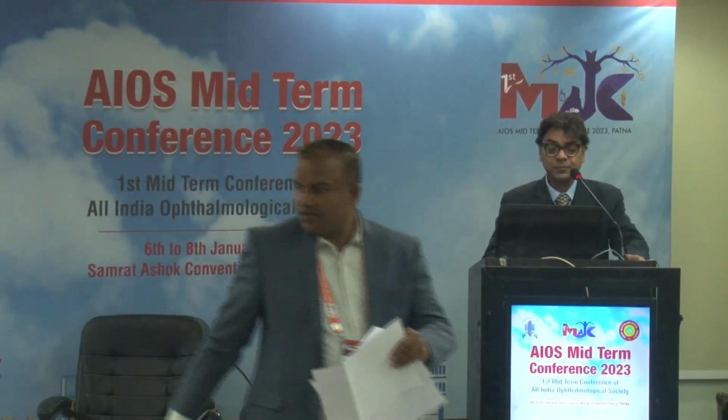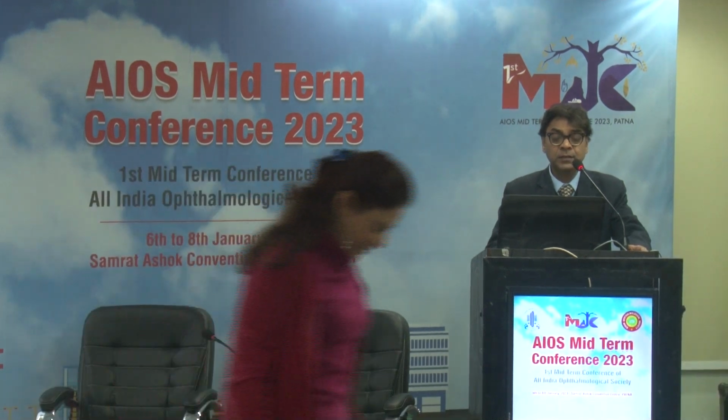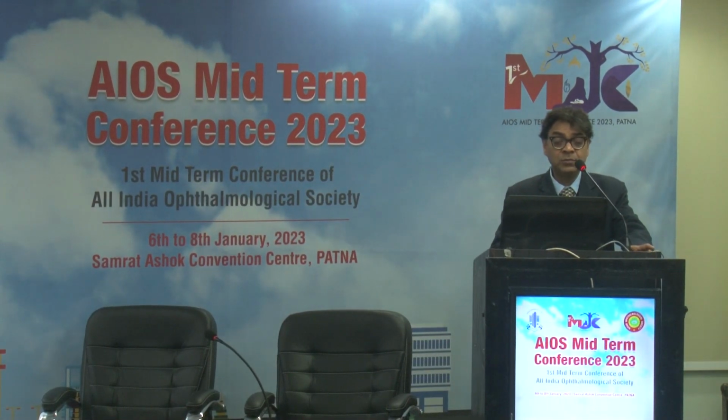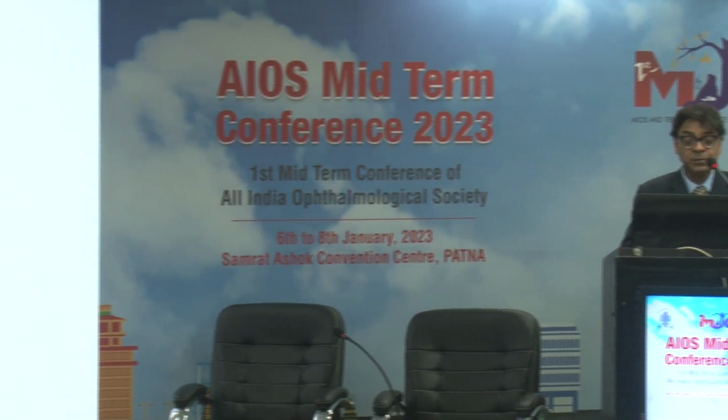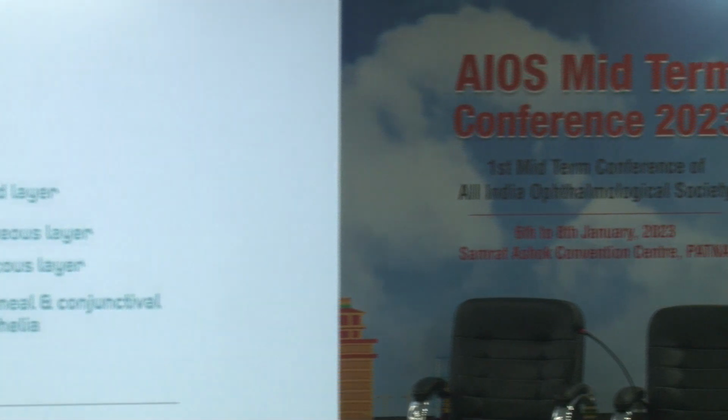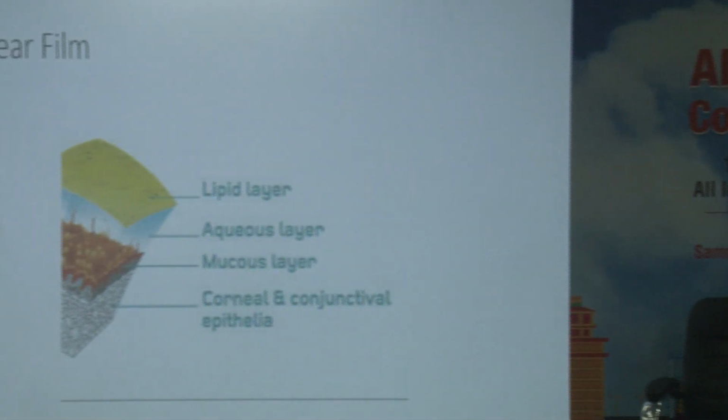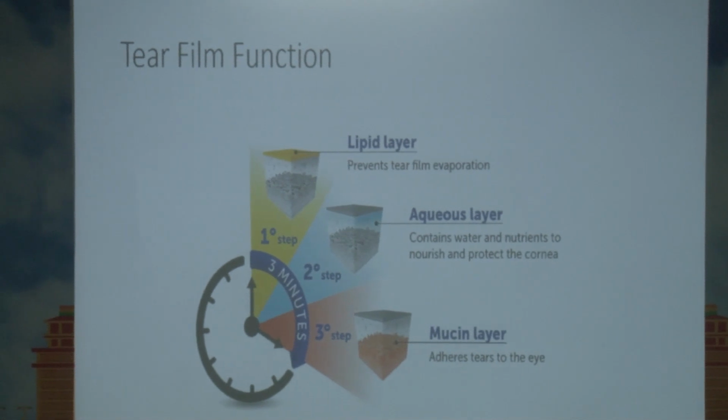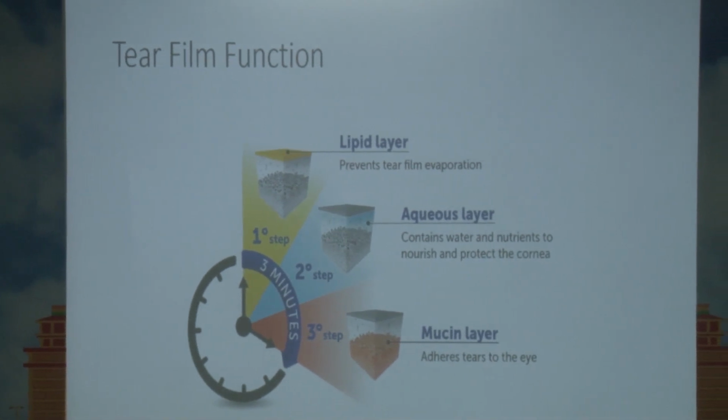Okay, so I wanted to share my data of about 100 patients in which we had done ocular surface analysis, and this is the equipment that we were using. It's an SBM ocular surface analyzer, and we are well aware that there are three layers to the tear film: the lipid layer, the aqueous layer, and the mucus layer over the corneal and conjunctival epithelium. And each layer has a function.